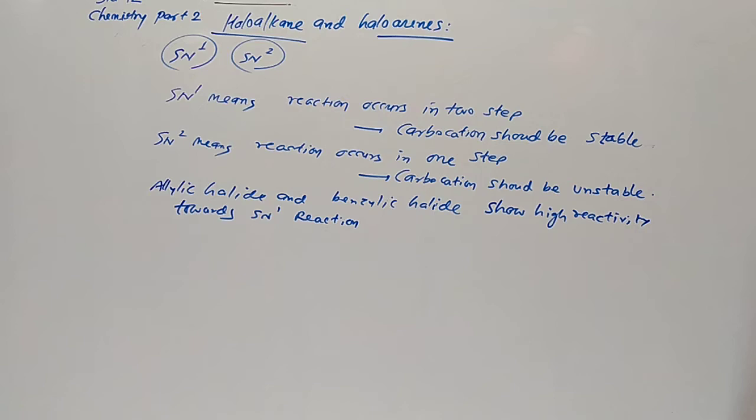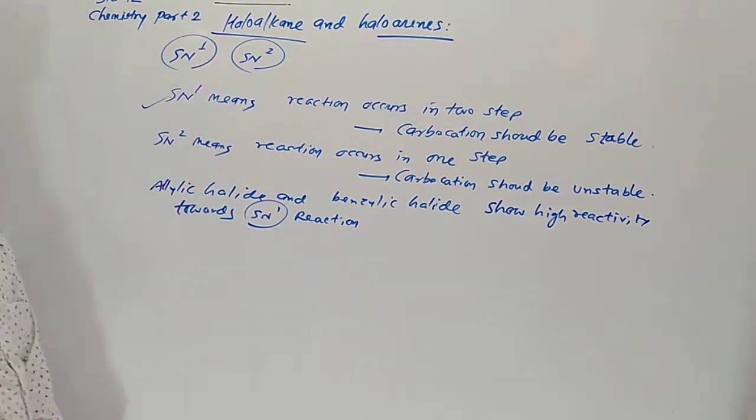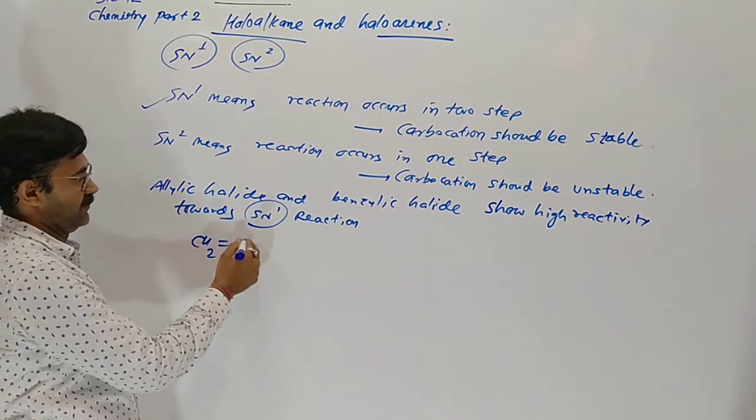SN1 means it occurs in two steps. Understood? And the carbocation is highly stable. Yes, we are taking an example.